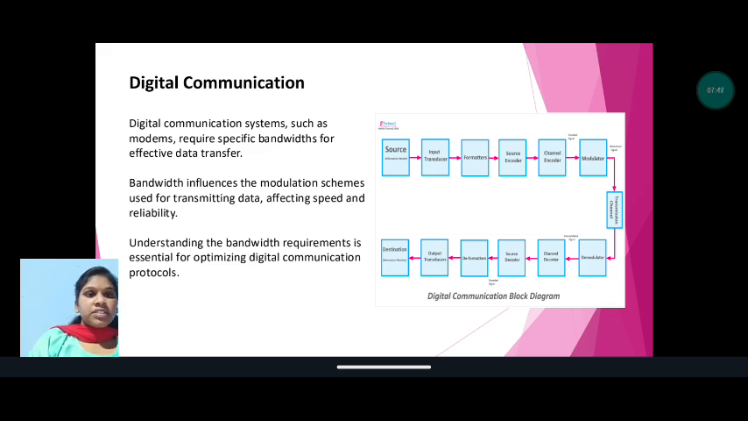Digital communication. Digital communication systems such as modems require specific bandwidth for effective data transfer. Bandwidth influences the modulation schemes used for transmitting data, affecting speed and reliability. Understanding the bandwidth requirements is essential for optimizing digital communication protocols.